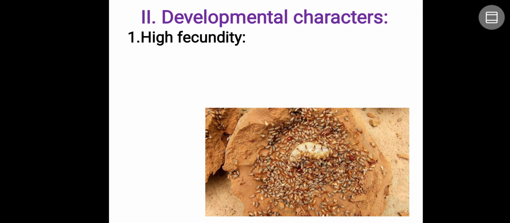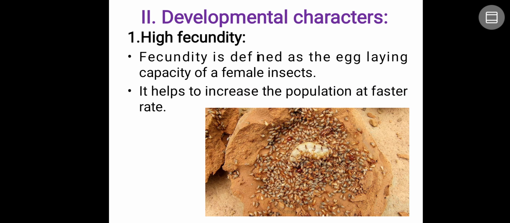So next, another factor is developmental characters. You know that insects have high fecundity. Fecundity is nothing but the egg-laying capacity of the female. So it helps to increase the population of insects at a faster rate. Any other organism, at maximum, may give birth to 10 to 100 offspring throughout its life cycle as an adult female. But in the case of insects, it is not like that. In a day itself it is going to lay around 100 to 1000 eggs.